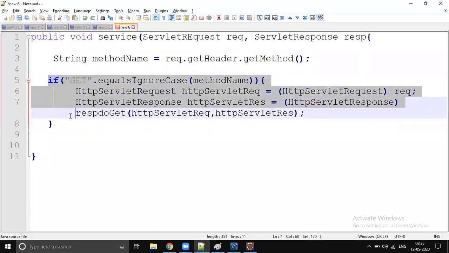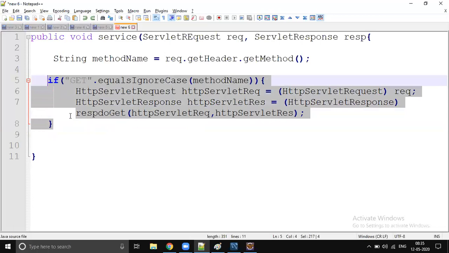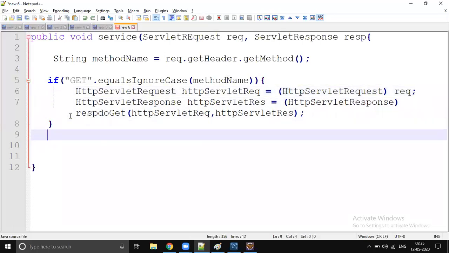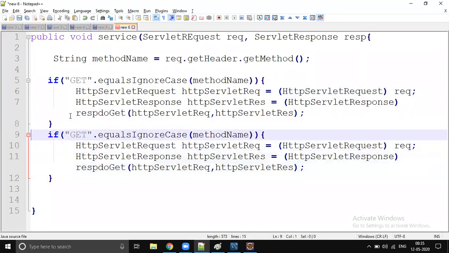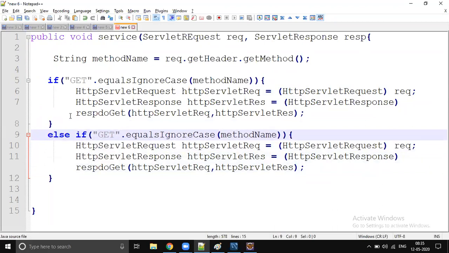And the same way, if a post request is coming from the client, we have something like an else if kind of thing. It's not the exact code, it is some kind of pseudo code I'm just writing.